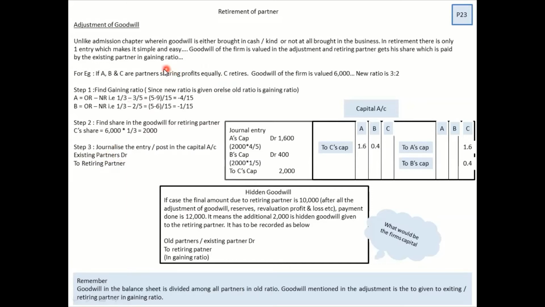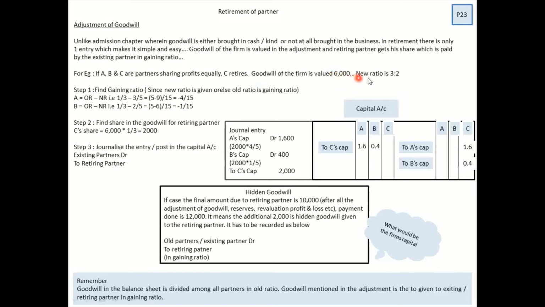Now, in this example, A, B, C are having profits equally, and the goodwill of the firm is valued at 6,000. It doesn't mean you have to pay 6,000 to the retiring partner. Whenever the firm's goodwill is valued, you should always give the share of that partner. So C's share is 1 by 3, so he should be getting 2,000.